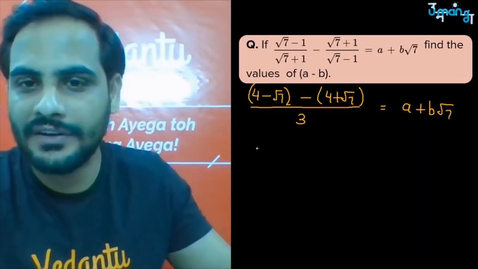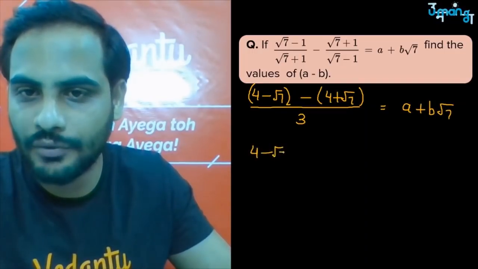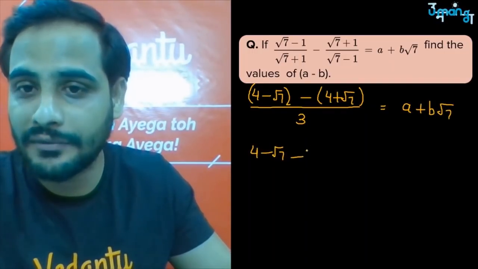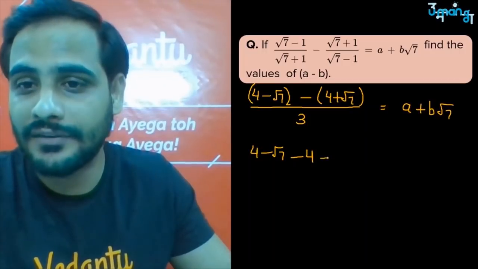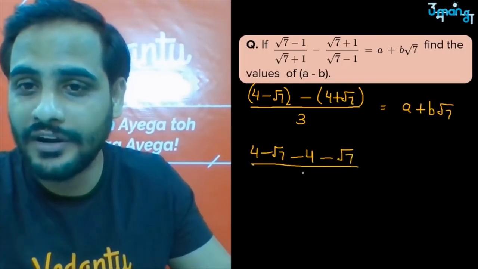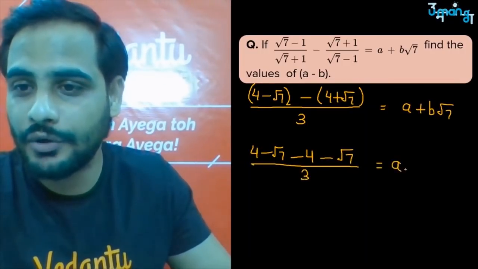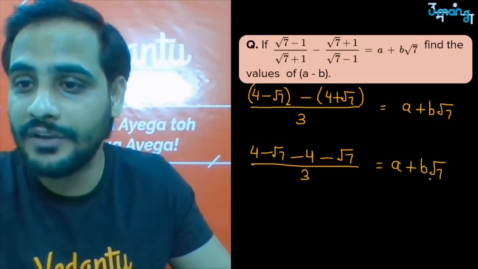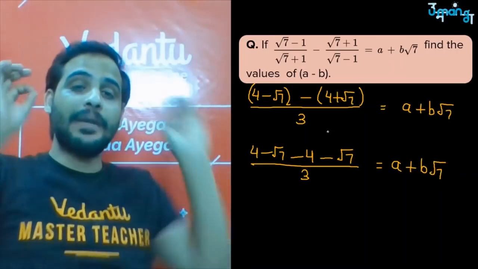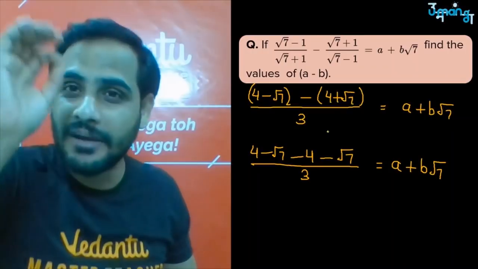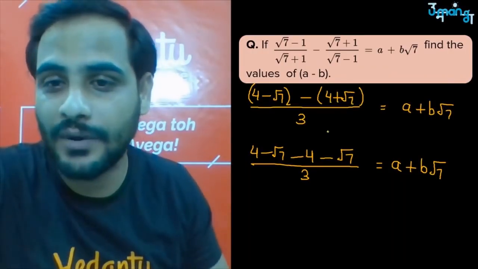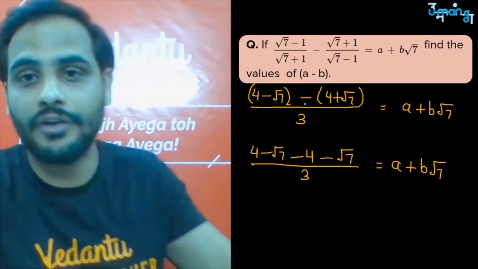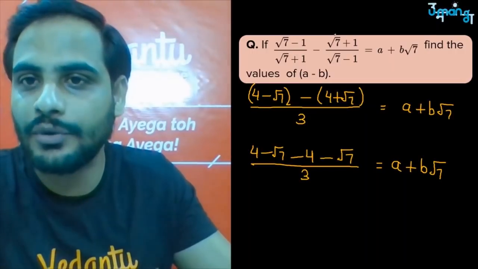So let's open this bracket. So you will get 4 minus root 7, and minus into plus is minus, minus into plus is minus root 7, whole divided by 3 is equal to a plus b root 7. Now this step, I am telling you, many students make mistakes. If they make any mistake in this question, they will make it at this part, because they will think that this minus is only for this root 7.